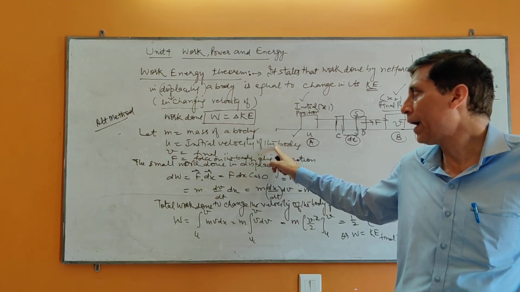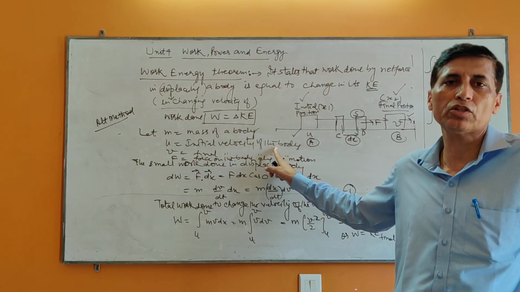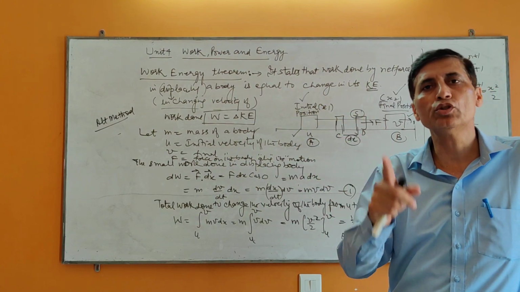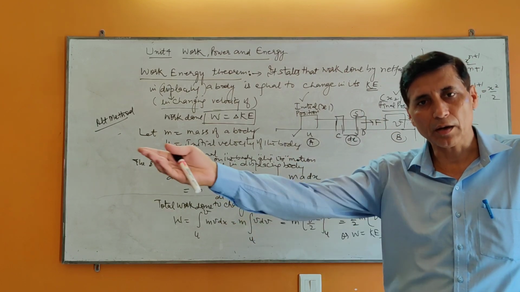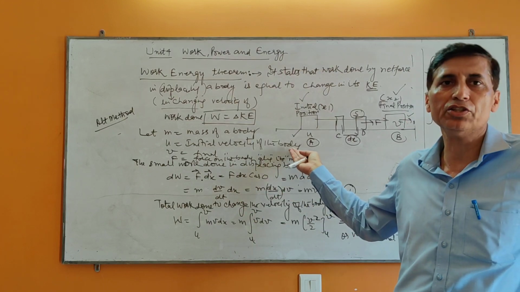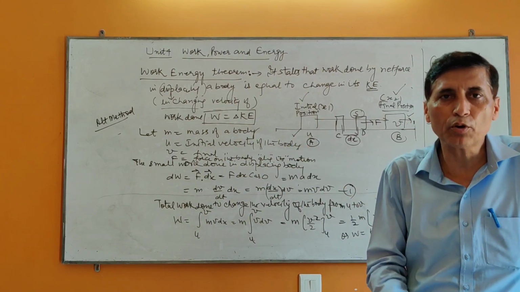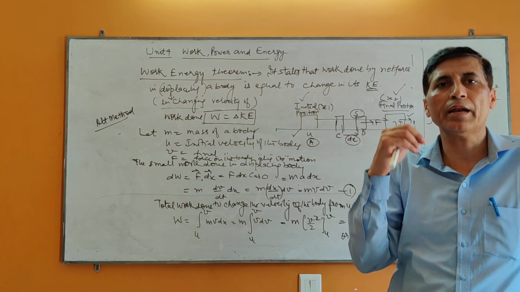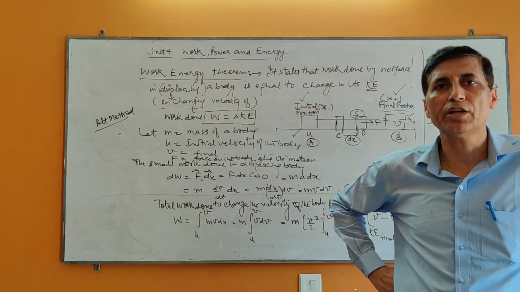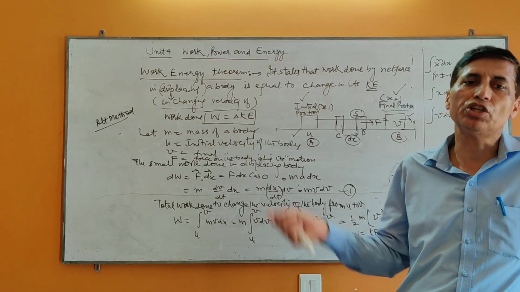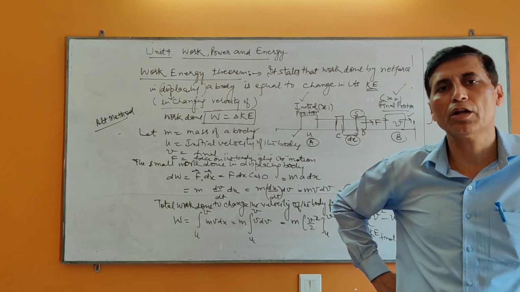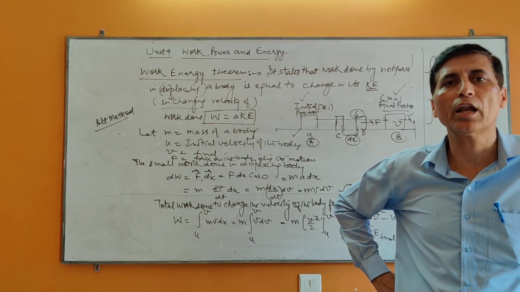So this is one aspect of the work energy theorem in which work is equal to change in kinetic energy, because we assume that there is no change in potential energy. If the object is moving on the surface of Earth, it means its kinetic energy is changing. But if there is a change in potential energy only, then this theorem can be stated as work done is equal to change in potential energy. And if further there is a change in kinetic energy as well as potential energy, then you can say work done on the body is equal to change in its total energy.